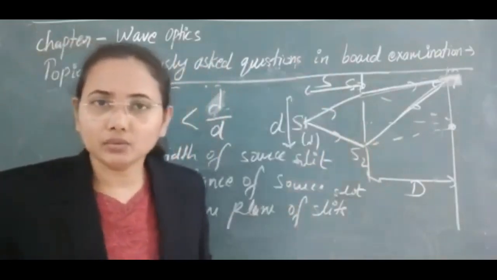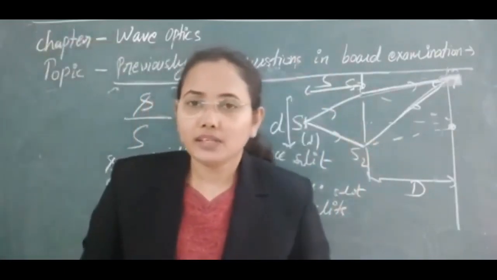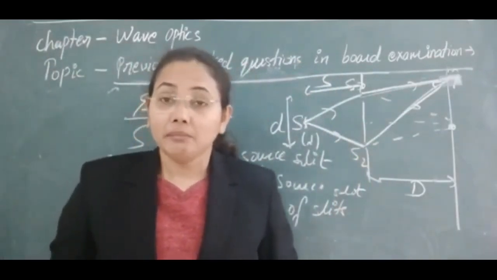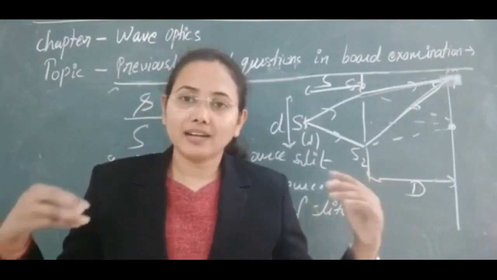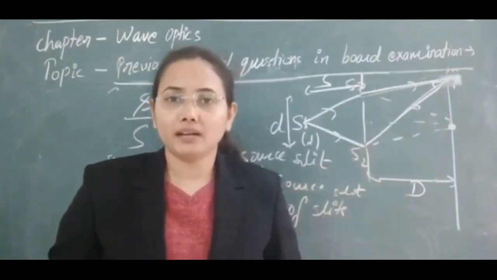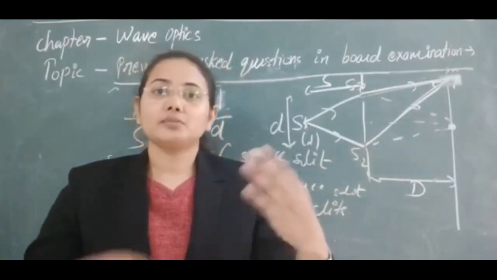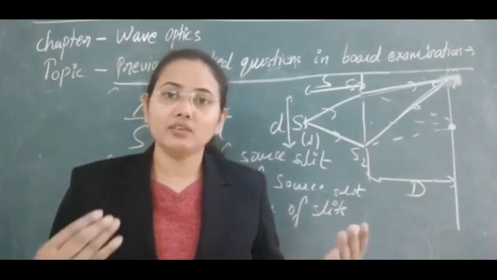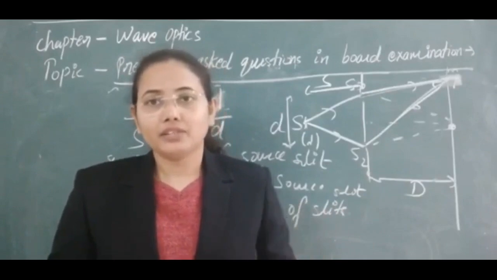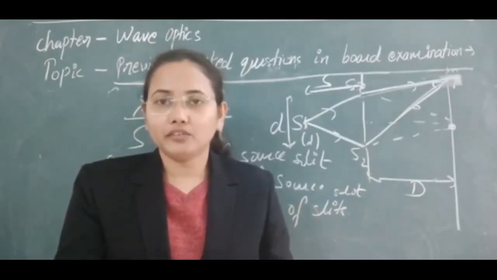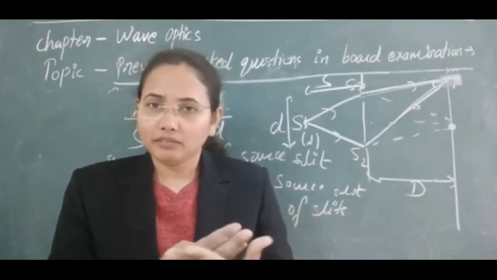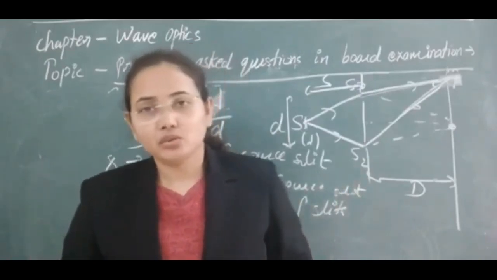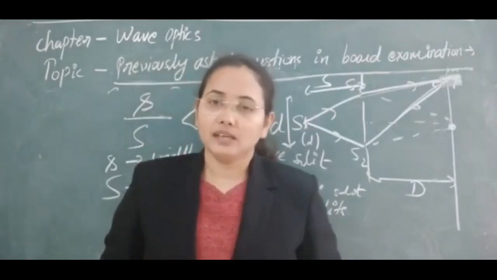Each pair of slits forms its own interference pattern, and finally all the interference patterns overlap on each other. Due to the overlapping, dark fringes overlap on bright fringes, they disappear, and we get uniform illumination, meaning no interference pattern.